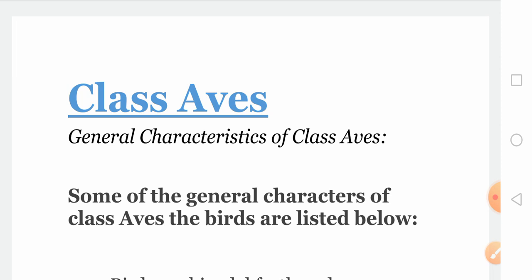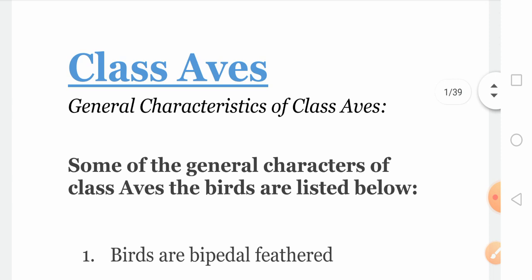Now, first we will try to understand what is meant by Aves. Simply, we can say that the birds are included in the class Aves.